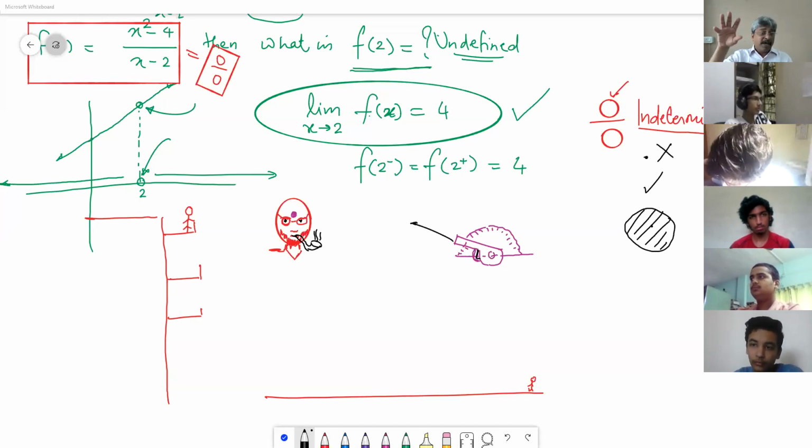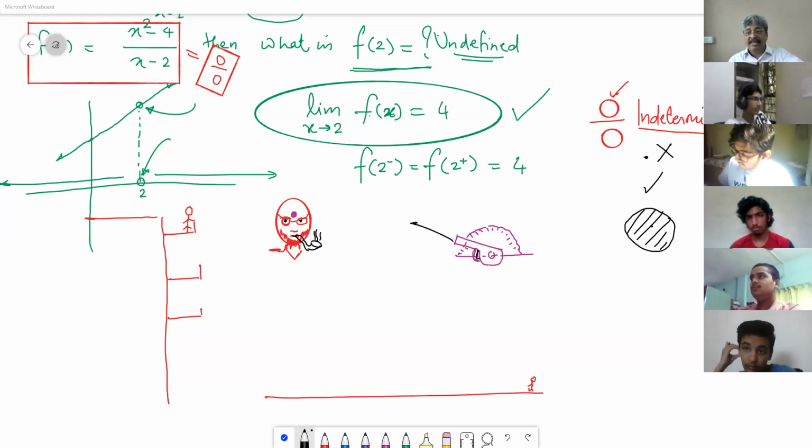Because if sometimes it is like this and some other time it is like this, then there is confusion. I am aware that in chemistry there are some things where sometimes you have to think in this direction, then that is the correct answer. And for an equivalent thing, in some other place you have to think in the other direction, then that is correct. These situations exist in chemistry, and in real life that is true.